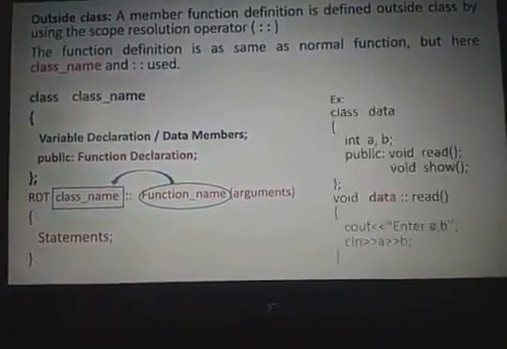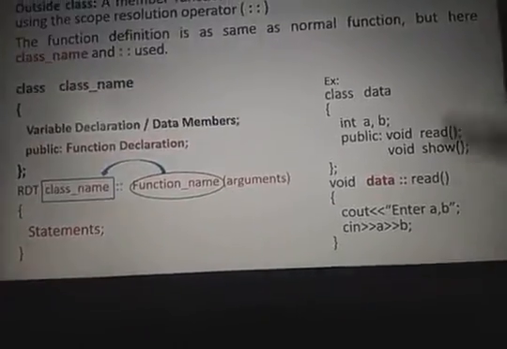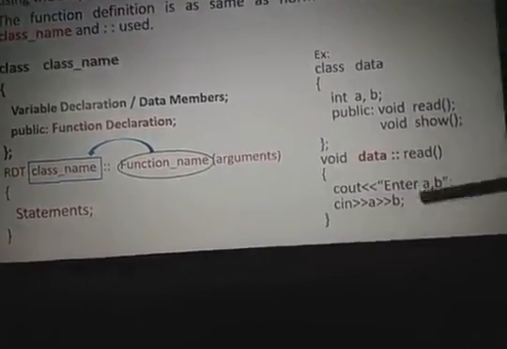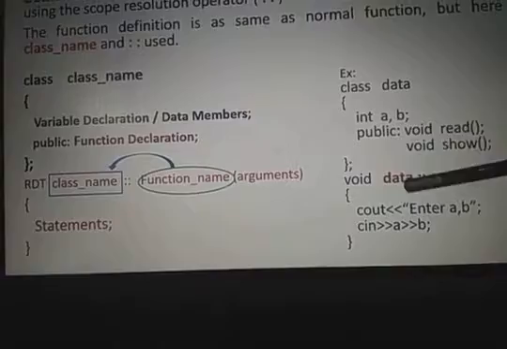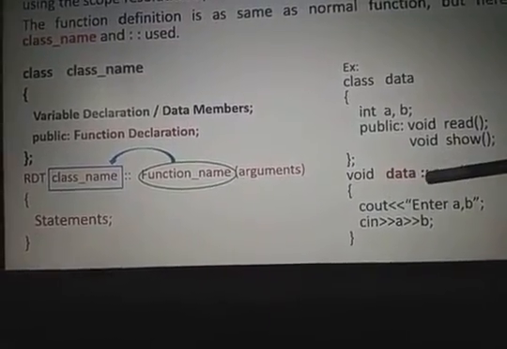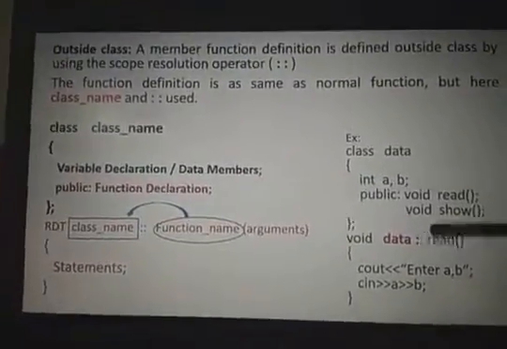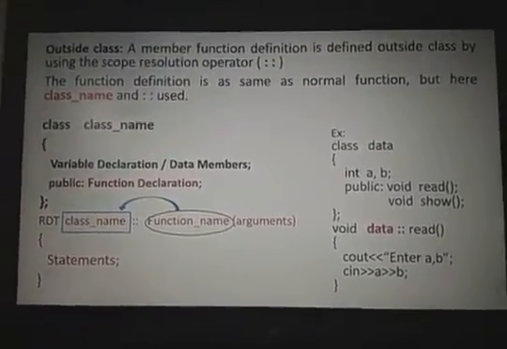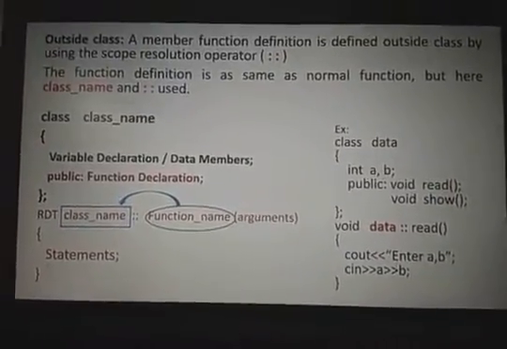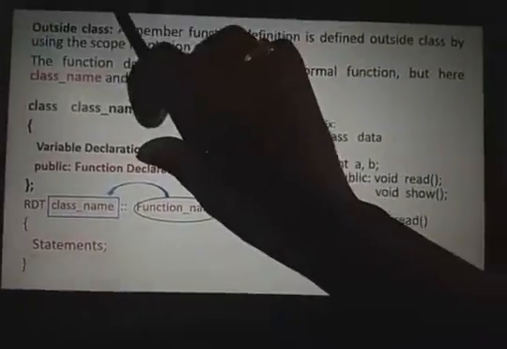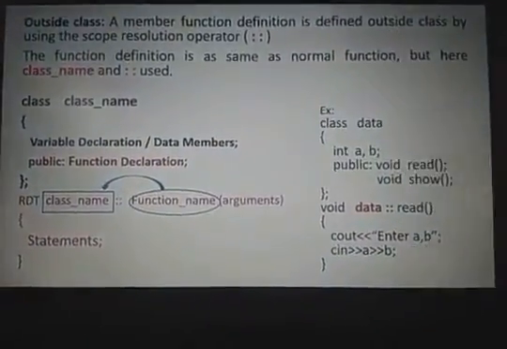Just write the example program now. See here. Previously the read function we have written inside. Now I am writing outside. Same code, but I am writing extra class name and scope resolution operator. Is the read function available? Yes, available. This will be evaluated by the scope resolution operator. This is how to write the member functions in the class program. Right? After that, class declaration is over. Member function is also over. Then have one question.